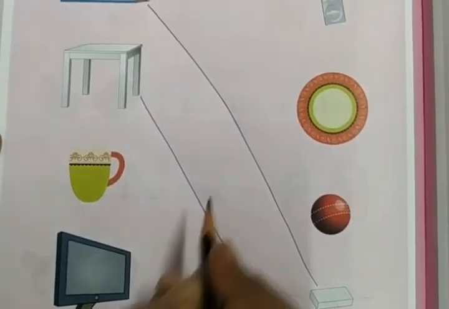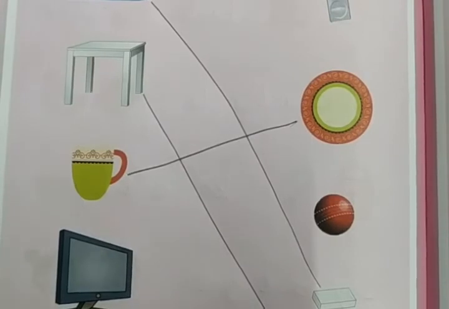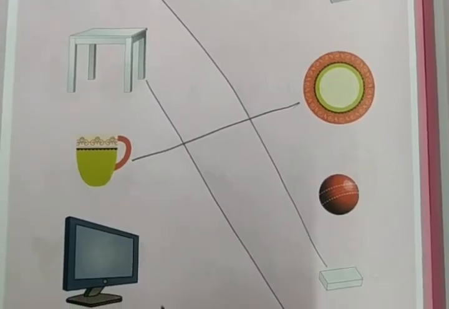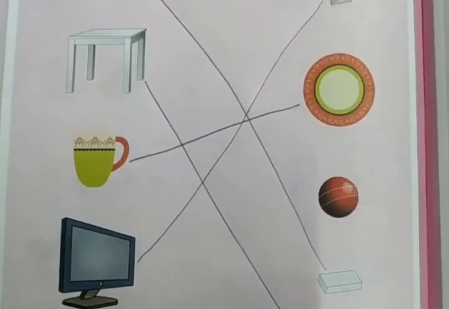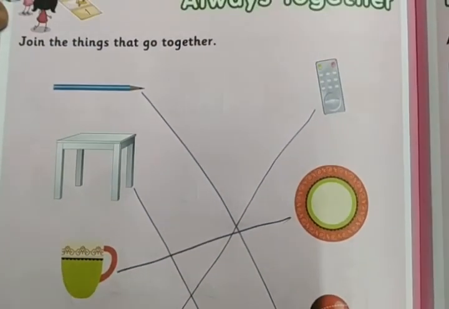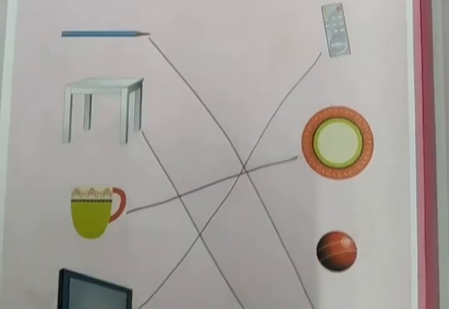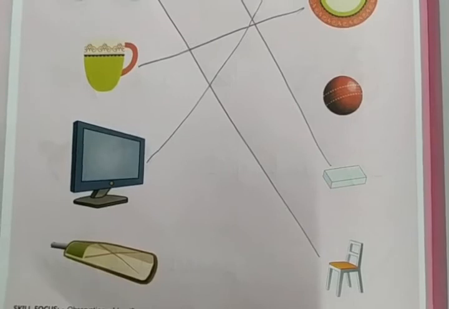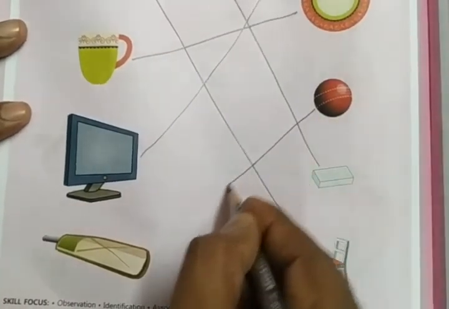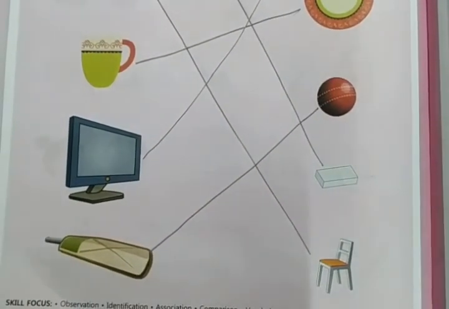Cup and saucer. These two things come together. Television and remote. This is a television. The remote is on the upper side. This is television and this is remote. Okay. The bat and the ball. These two things come together.